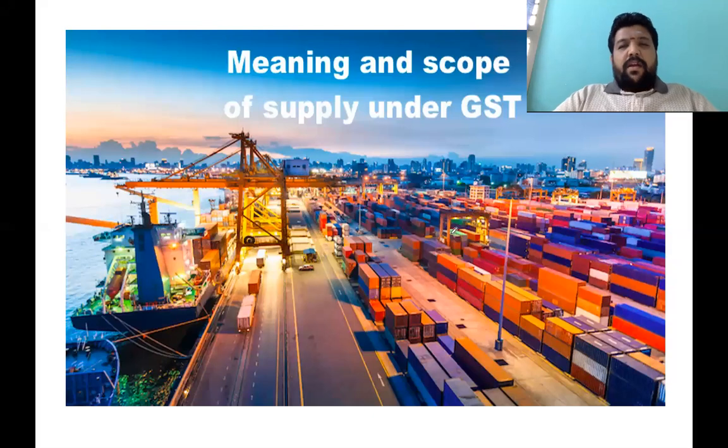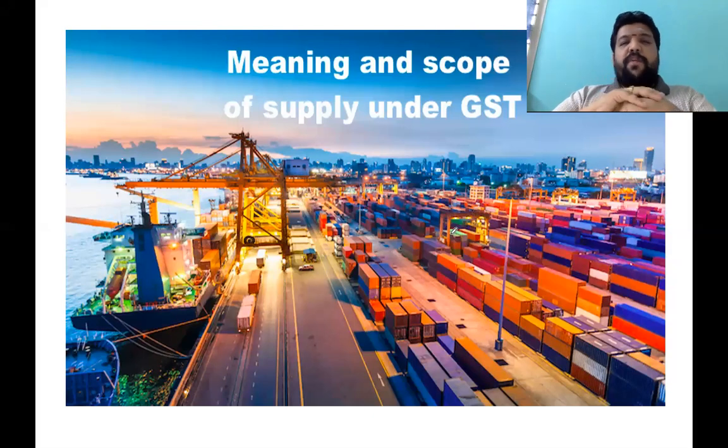So at this juncture, before we move forward officially to the meaning and scope of supply, which is one of the important discussions for the day, I want to take up the first two limbs of the terms, 7.1a and 7.1b. We'll take a very short break for 5 minutes and then rejoin by 8 o'clock and continue our discussion.